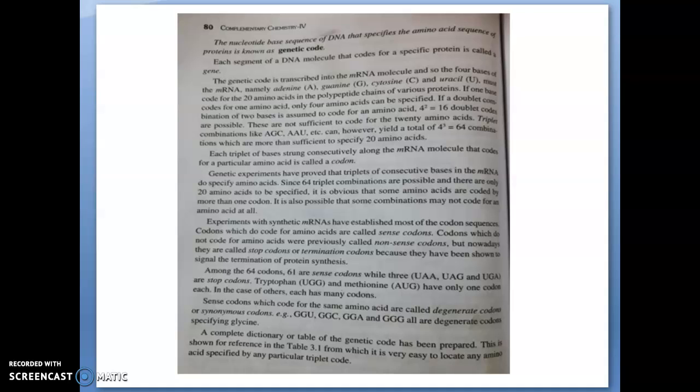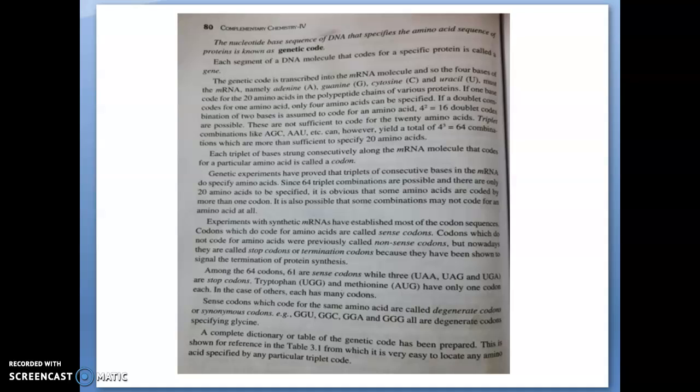Codons which do code for amino acids are called sense codons. Codons which do not code for amino acids were previously called nonsense codons. That means of the 64 codons, those representing an amino acid are called sense codons, and the others are nonsense codons.